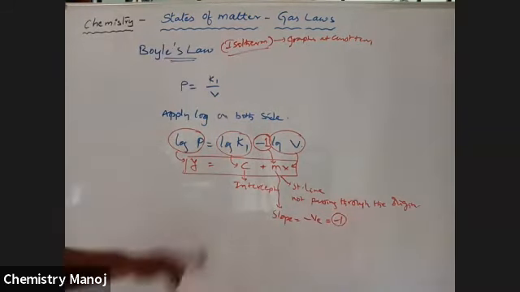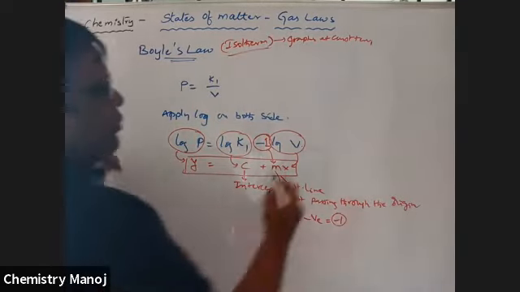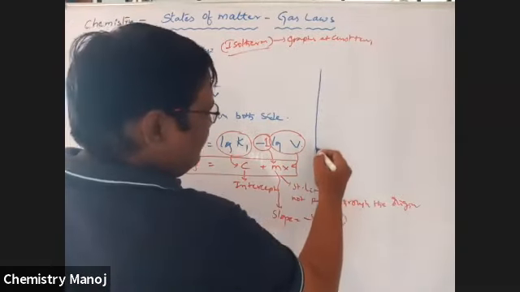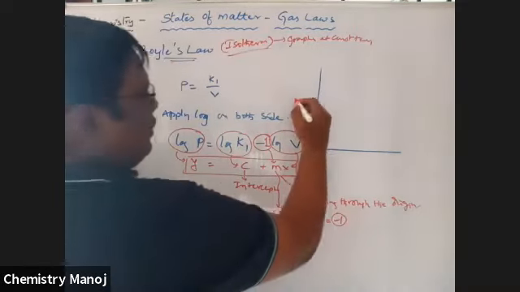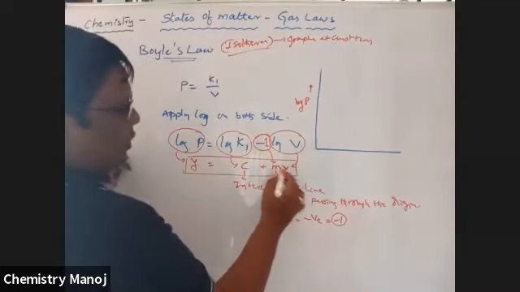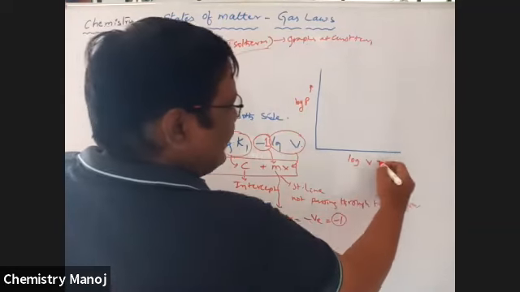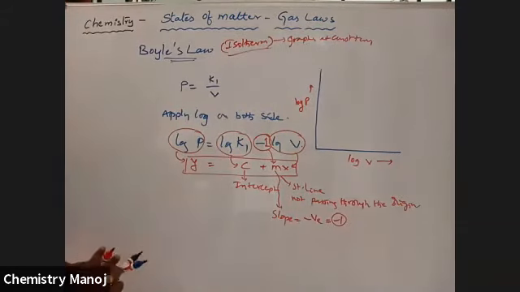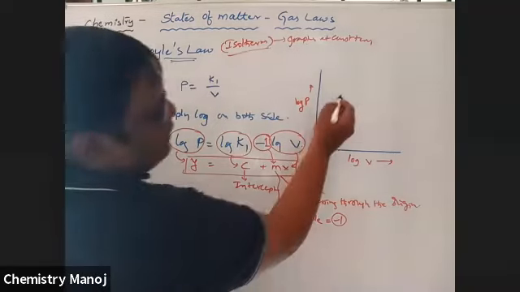So that means it gives a straight line. If you draw this one, see here, now I am going to draw a line. On the y-axis, log P. On the x-axis, log V, in the increasing direction. That gives a straight line with a negative slope. Here the slope is -1, a negative slope.